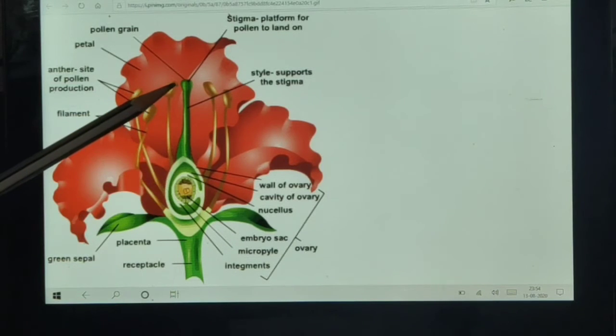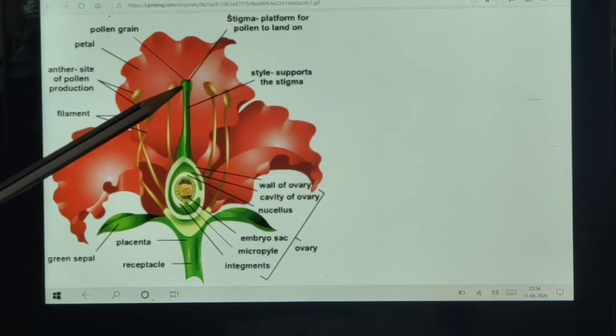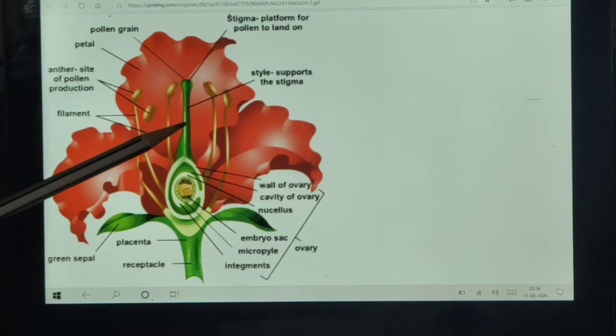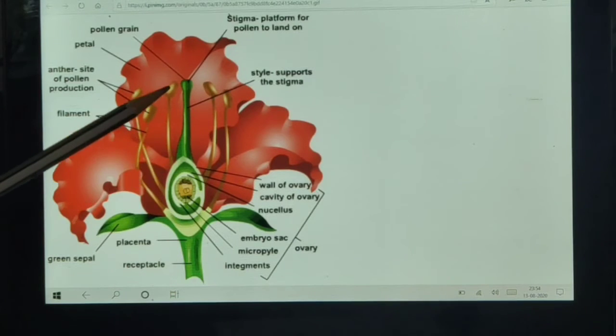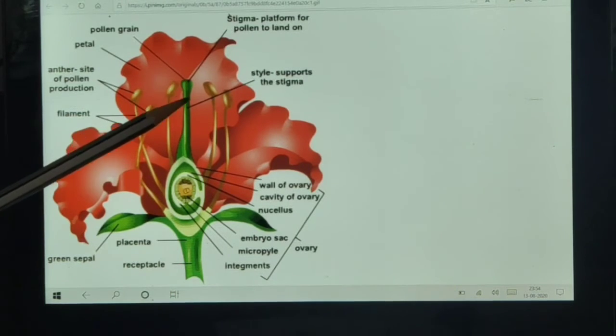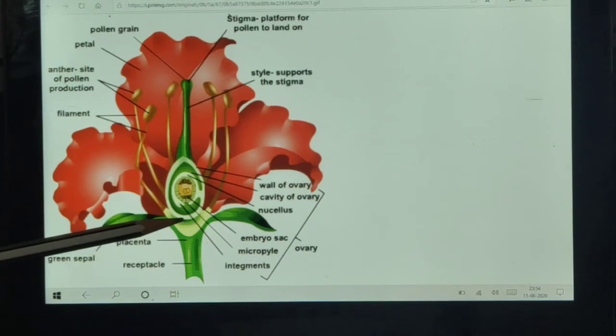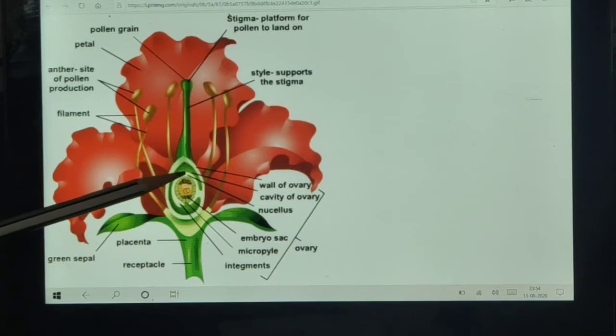This pistil further has three subparts: stigma, style and ovary. This long part is style, this upper part is known as stigma, and this swollen part is known as ovary.